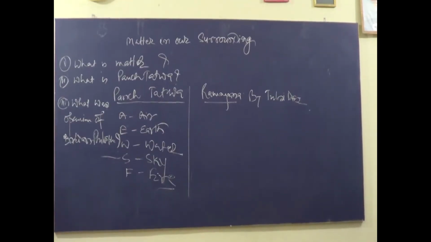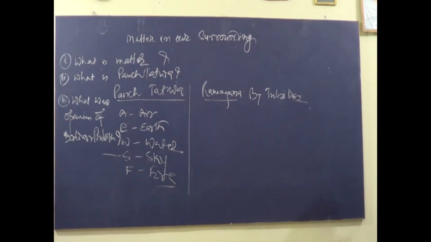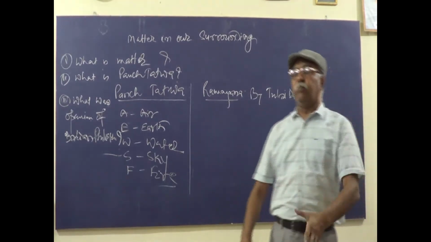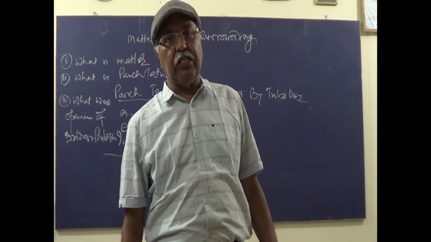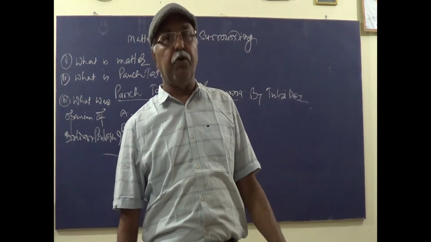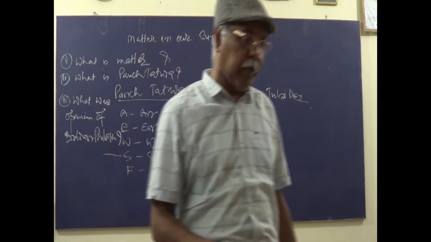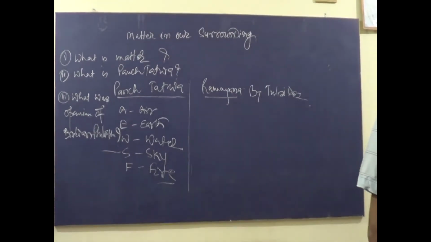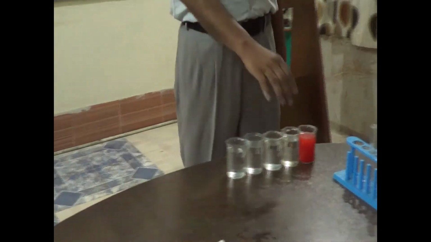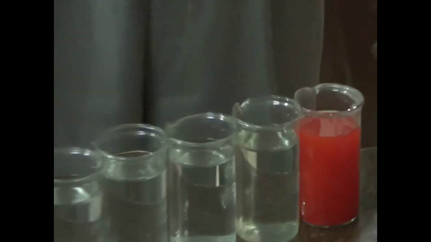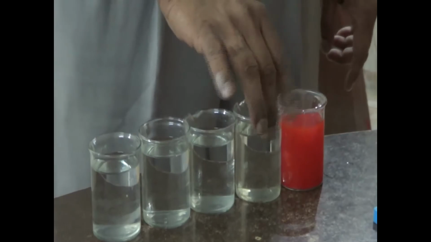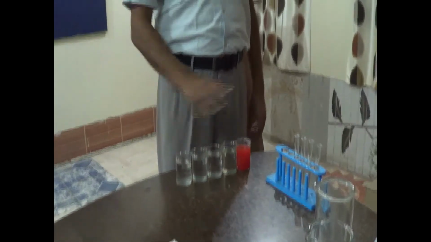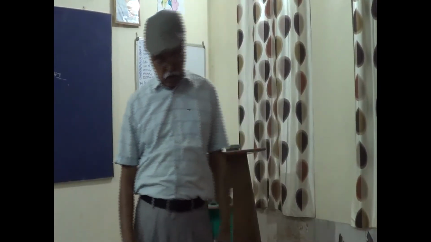Now see, I am going to show you an activity on how small they are. The particles of matter are very small, beyond our imagination. Now see one activity. I am taking 5 beakers. In one beaker I have added potassium permanganate. We have equal amounts of water in all 5, and one is having potassium permanganate solution.